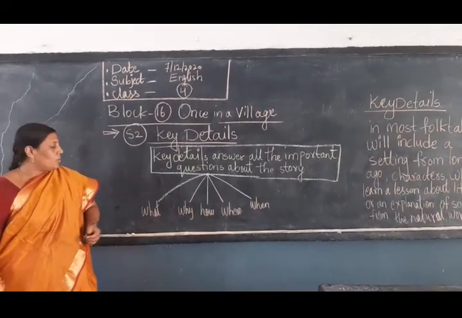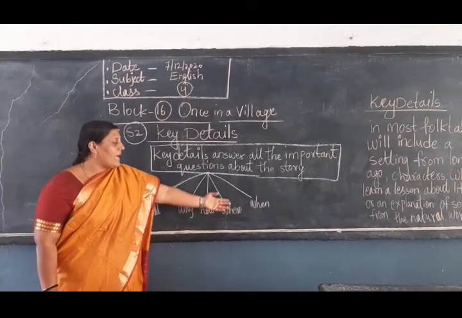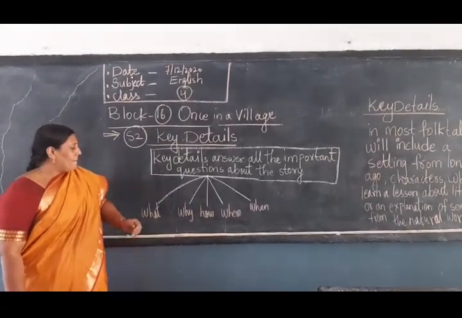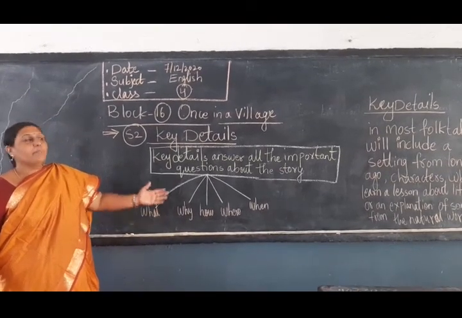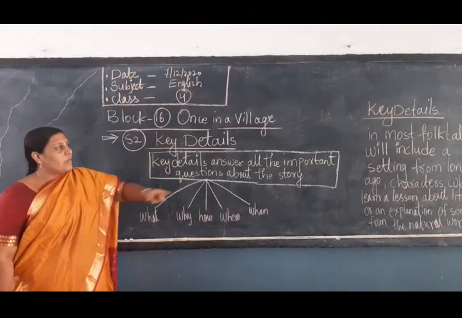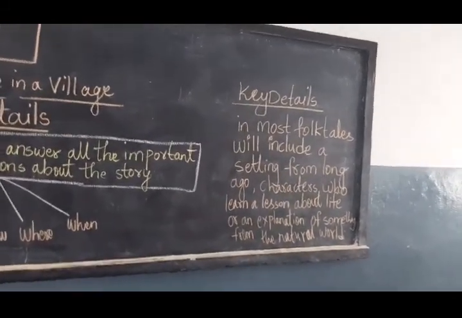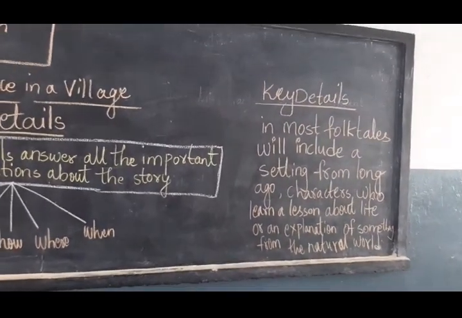What happened in the story? Why did it happen? How did it happen? Where did it happen and when did it happen? This is the main concept of the key detail, children. Now look there, children. Key details.